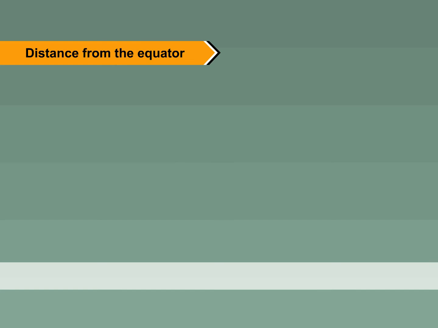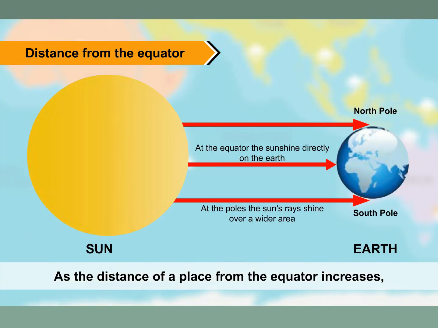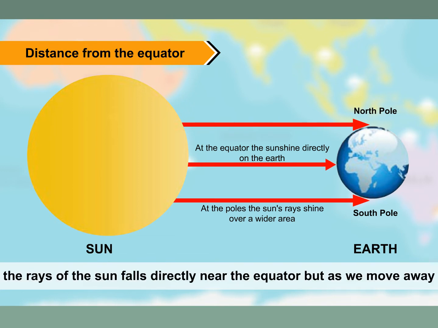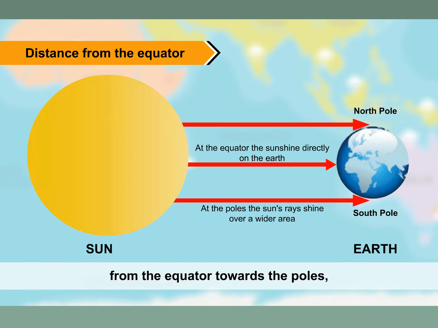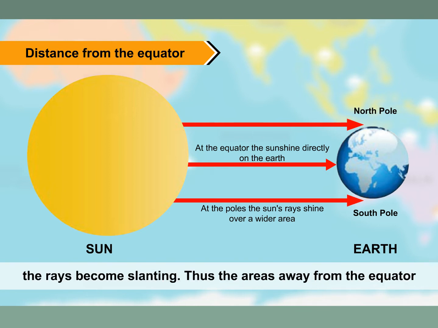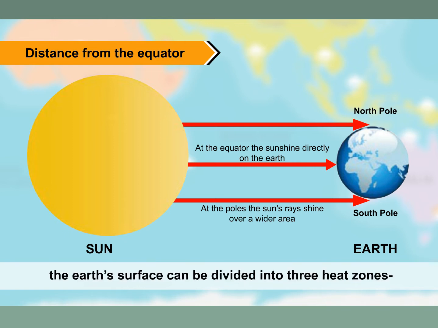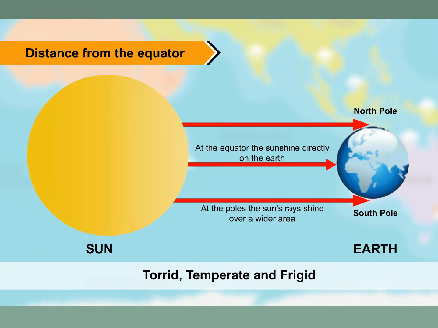Distance from the equator. As the distance of a place from the equator increases, its temperature decreases. As you can see in the figure, the rays of the sun fall directly near the equator. But as we move away from the equator towards the poles, the rays become slanting. Thus, the areas away from the equator receive less heat than the areas near the equator. Based on the difference in temperature, the Earth's surface can be divided into 3 heat zones: torrid, temperate, and frigid.